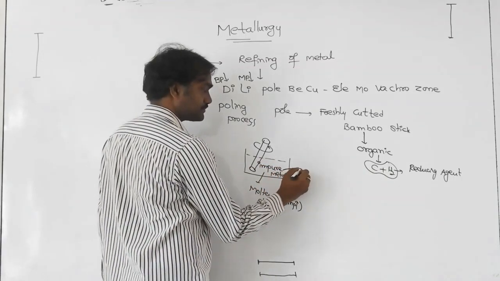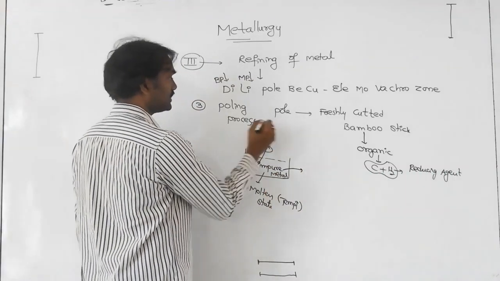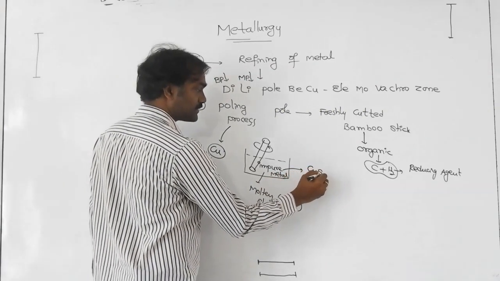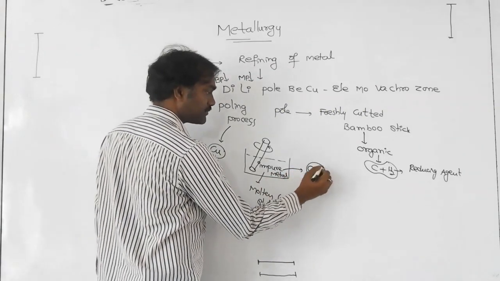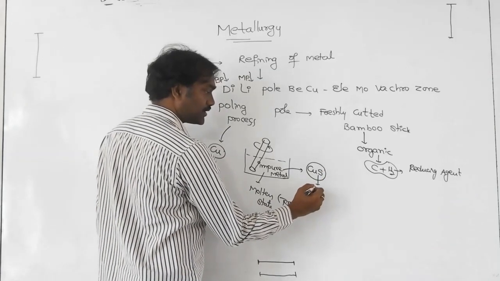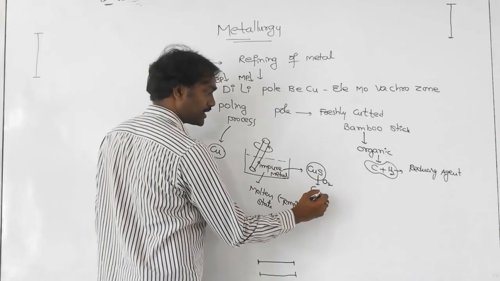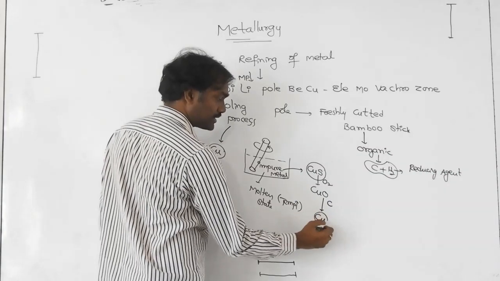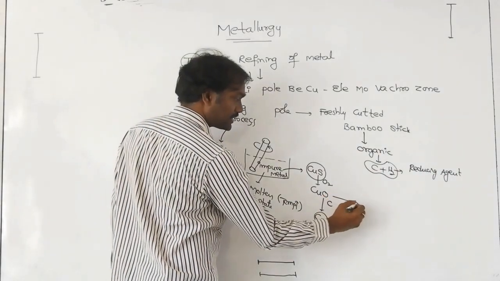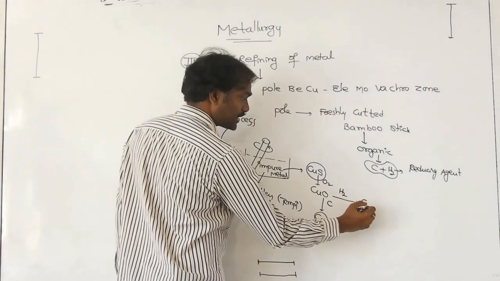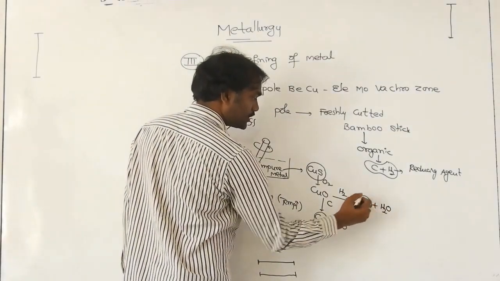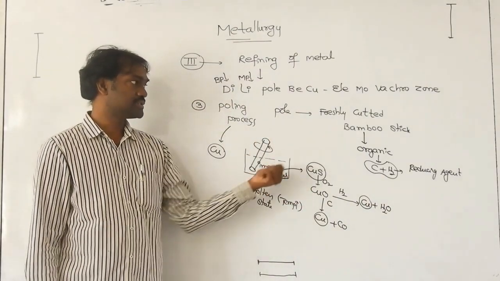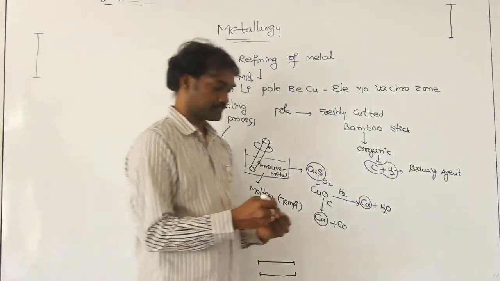Generally this process is used for the purification of copper. Suppose copper sulfide impurity is there. In the presence of oxygen, it becomes copper oxide. Next, this copper oxide treated with carbon, you get copper plus carbon monoxide. Otherwise, with hydrogen, you get copper plus H2O. So you get pure metal. In olden days, they used this for the purification of copper. So that is the polling process.